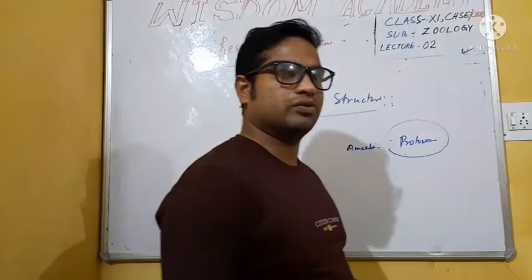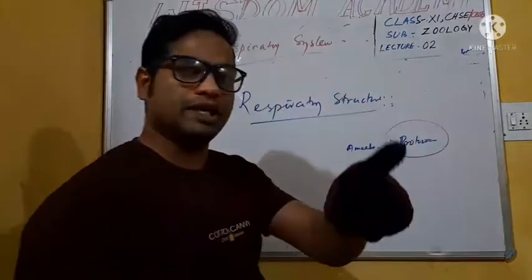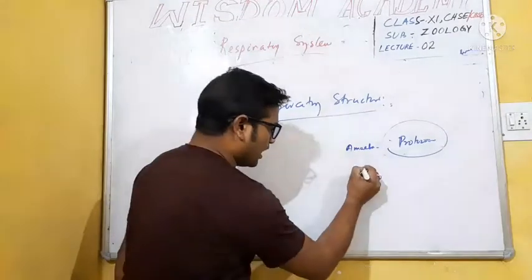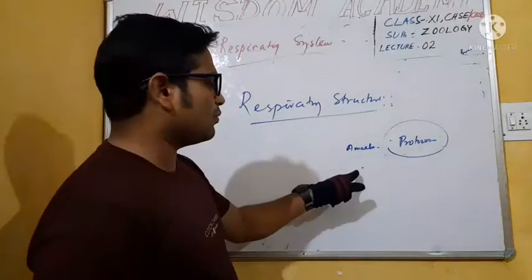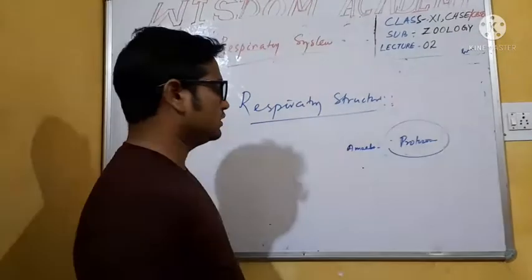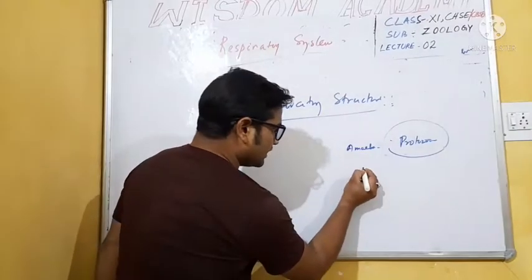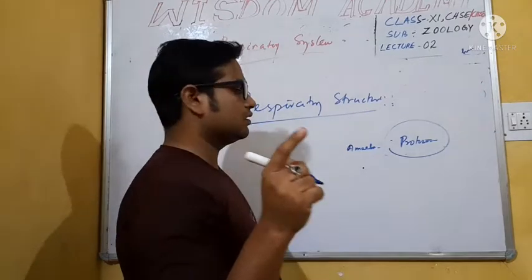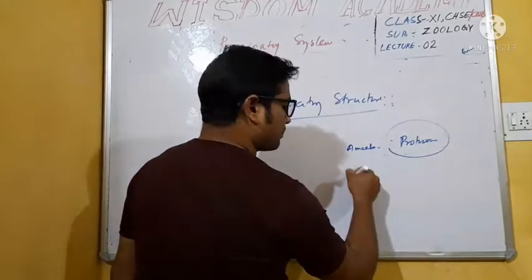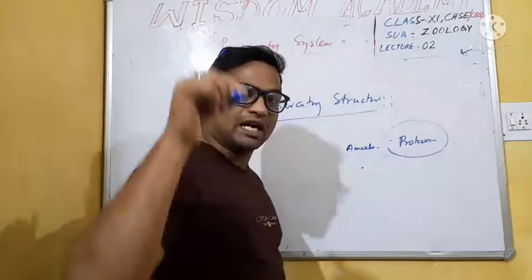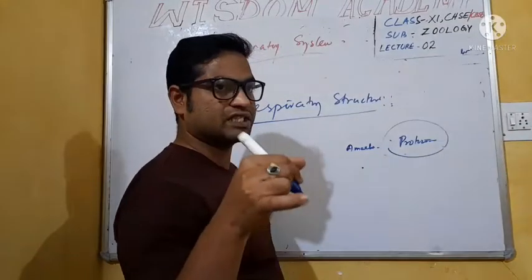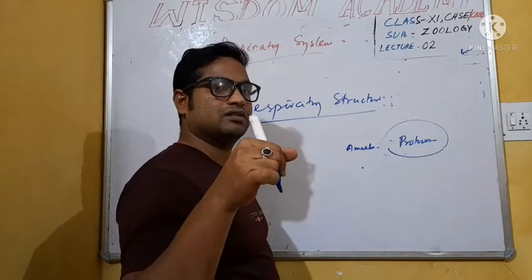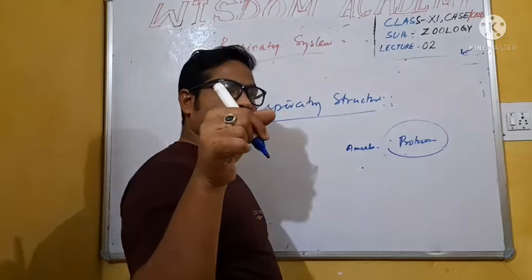Through lungs? No. There is only one cell, which we cannot see with the naked eye, and the amoeba performs all the physiological activities like excretion, respiration, etc.